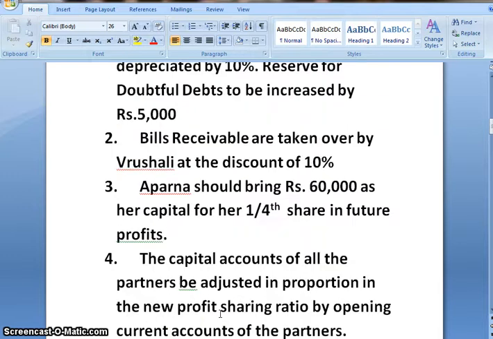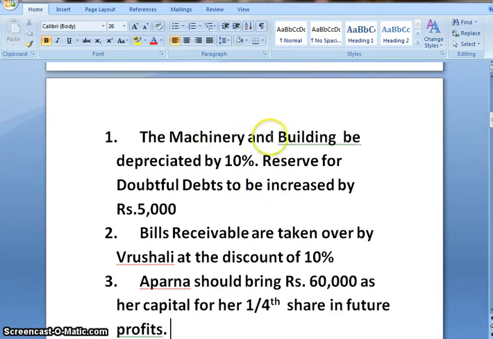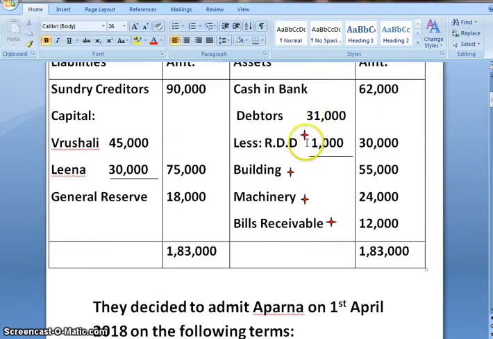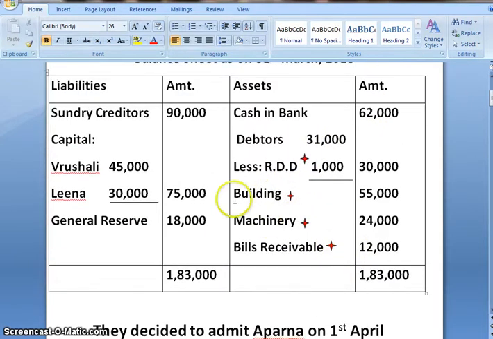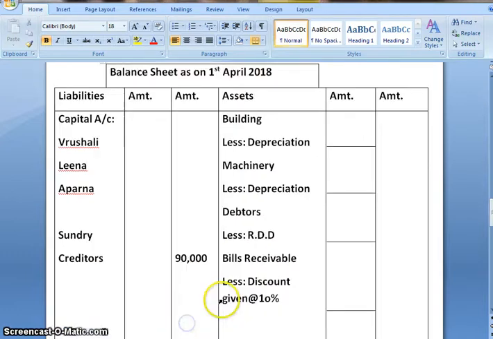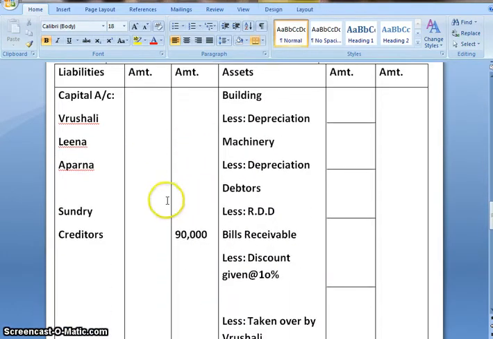On reading the question, we get to know machinery, building, debtors and bills receivable have adjustments, and for that reason I have inserted stars over here to indicate they have adjustments. So let us start by posting the liability side. The very first thing is sundry creditors 90,000. Since there is no adjustment related to creditors, directly 90,000 sundry creditors will go in the new balance sheet. So over here in the new balance sheet I have posted sundry creditors 90,000.